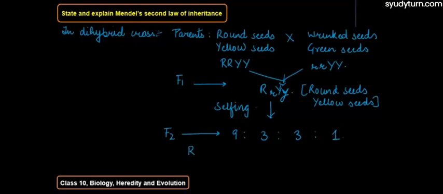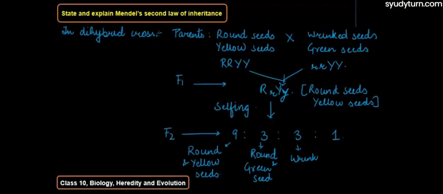So 9 plants are round with yellow seeds, 3 plants are round and green, 3 plants are wrinkled and yellow, and 1 plant is wrinkled and green.